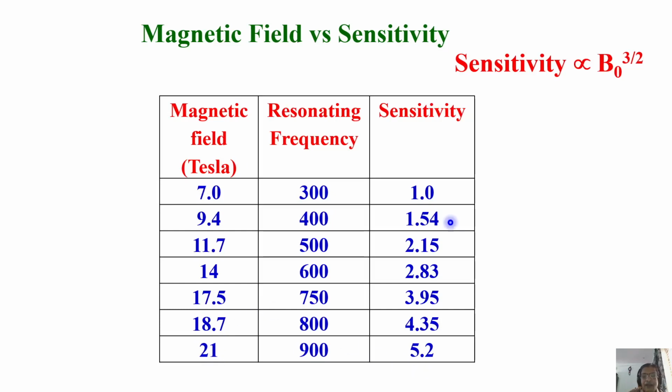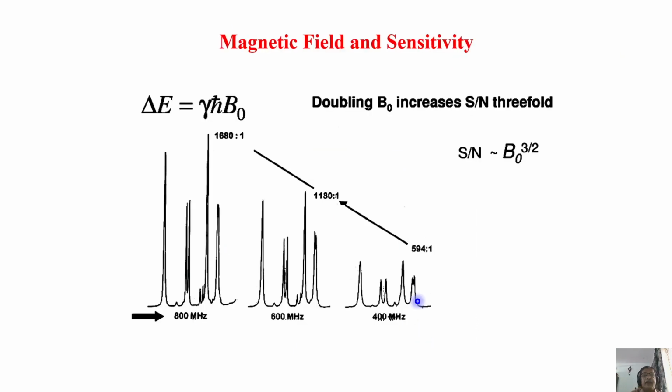The sensitivity can be significantly increased. From here to here, 5 times sensitivity enhancement. So your experimental time comes down drastically. Okay. And so this spectrum shows you how the sensitivity goes up by change of magnetic field.